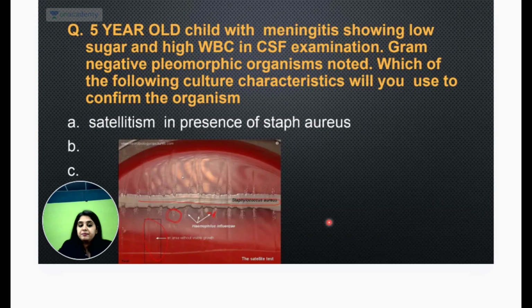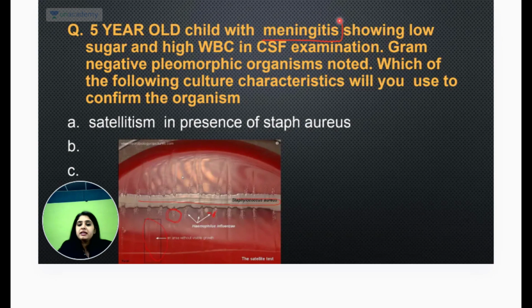Again, some people initially on Telegram everyone told me satellitism था. Maybe photo नहीं था या जो भी. But then when I had the recall session day before yesterday on YouTube, then students said कि मैम satellitism तो word ही नहीं था. So then again I got confused because Telegram पे तो everyone was very confident कि satellitism था पक्का था. But YouTube पे then on live chat everyone said ma'am word was not there. But still I believe maybe we've not recalled the exact correct option, but answer Haemophilus influenza ही है, and I'll tell you why.